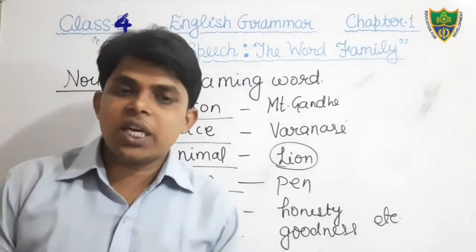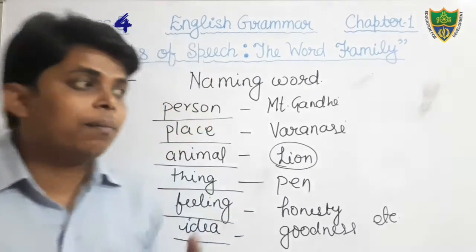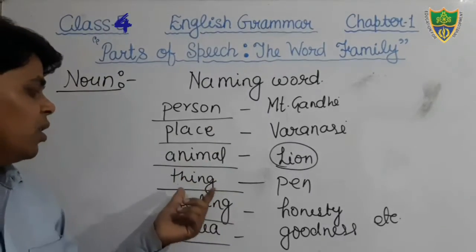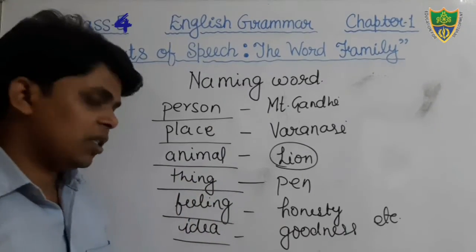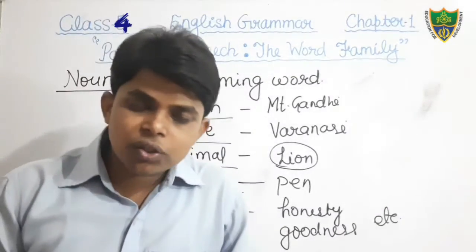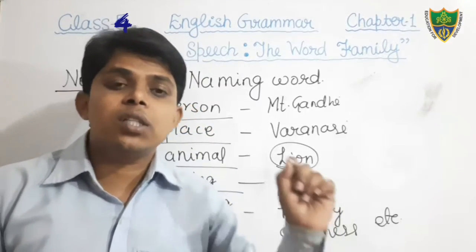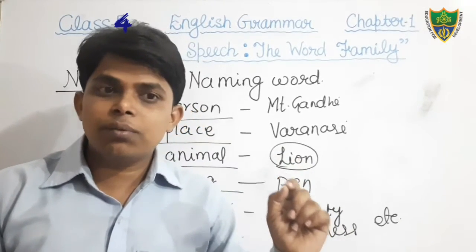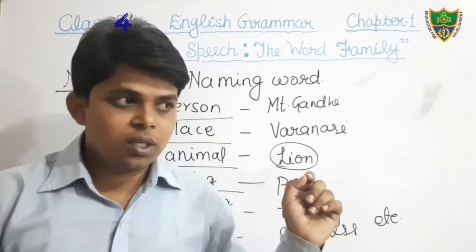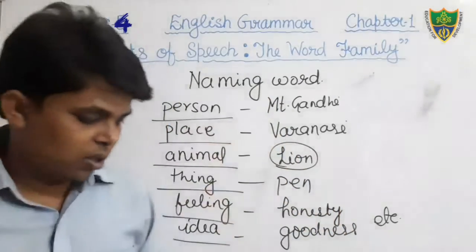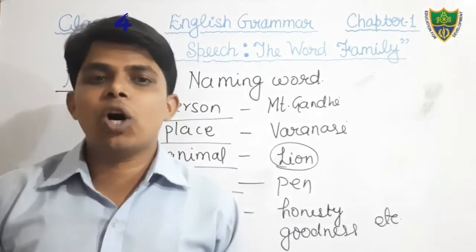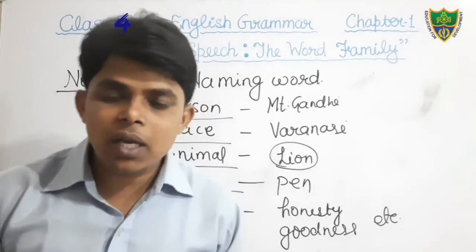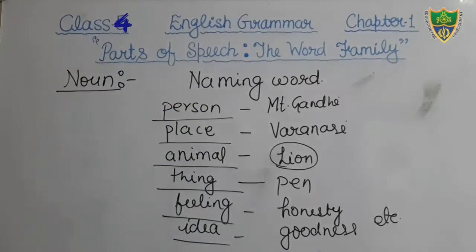So we can say that noun is the name of a person, place, animal, thing, feeling or ideas. Okay, or we can also say that noun is the naming word. It gives the name of anything. It is the name of anything. Okay, students, I hope that you all have understood what it means by noun. If you are getting any kind of problem, you may ask on WhatsApp.